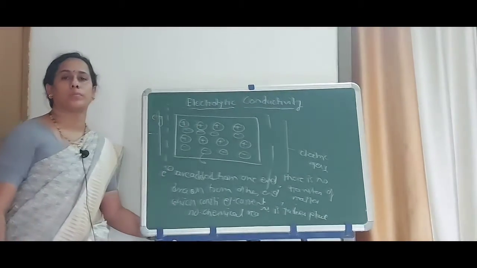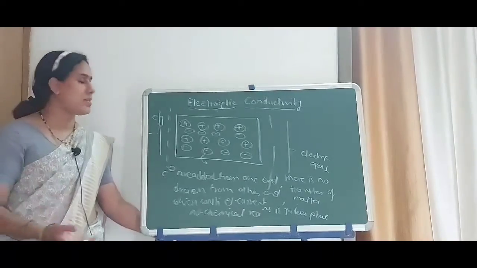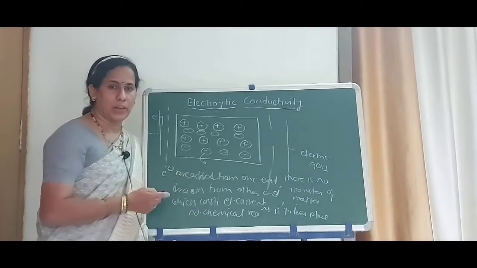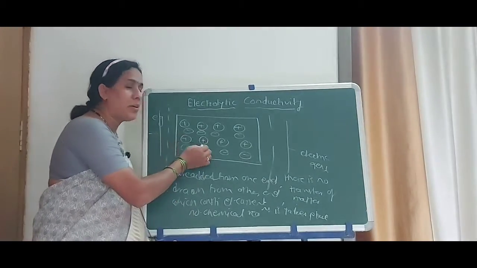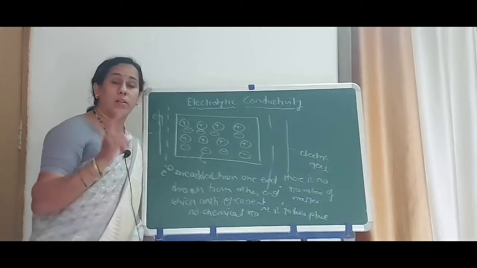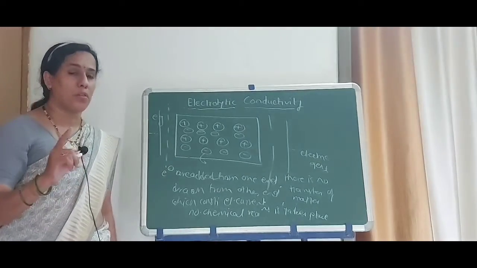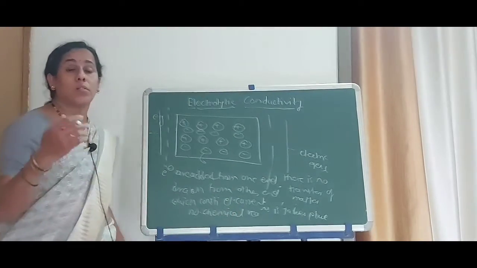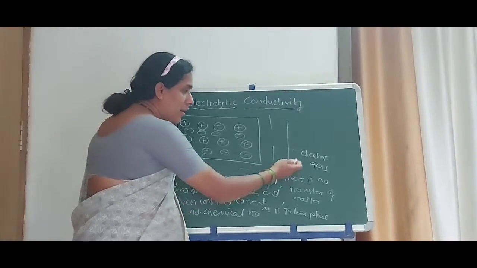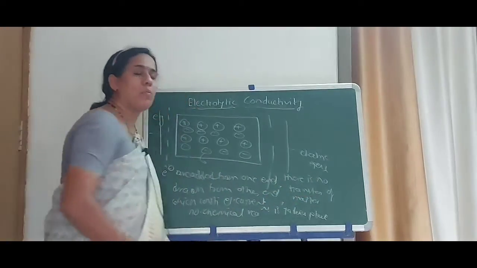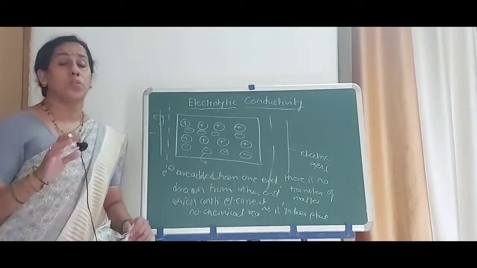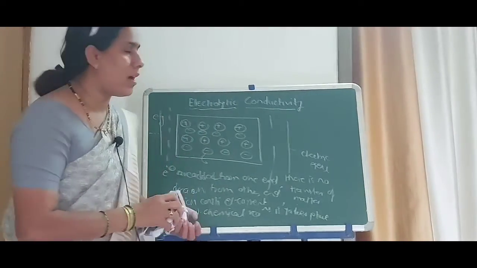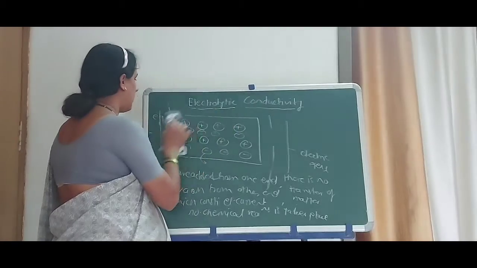Now, what happens in the electronic conductor? I will again repeat. It is an electronic conductor. Here electrons are added from one end and they can be drawn out from the other end; the free motion of the electrons constitutes the electric current. But in this electronic conductor, there is no transfer of matter and therefore no chemical reactions take place. Now we will see about the electrolytic conductor.